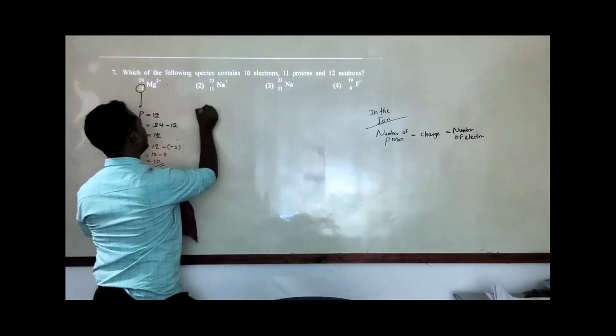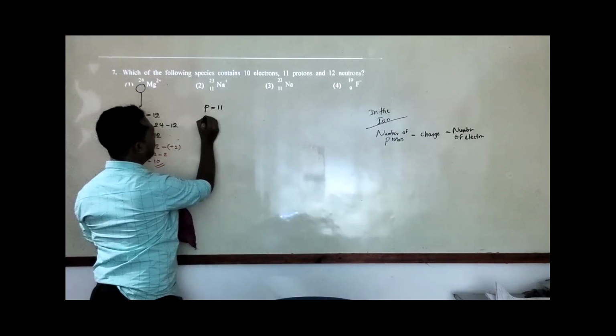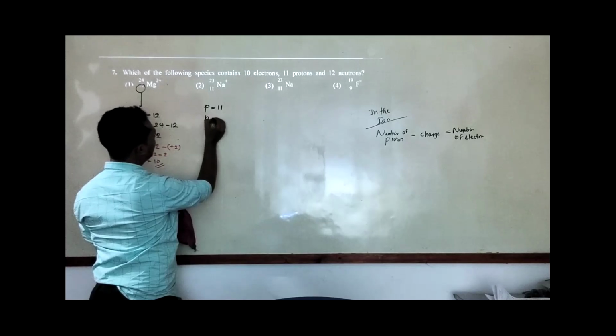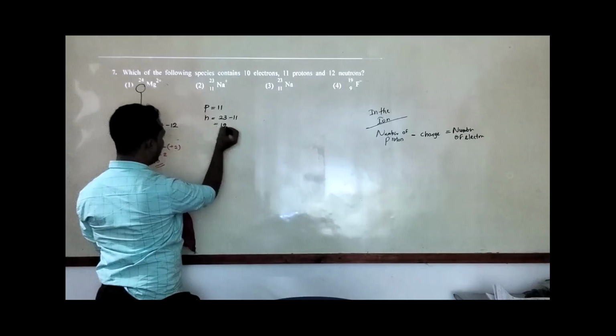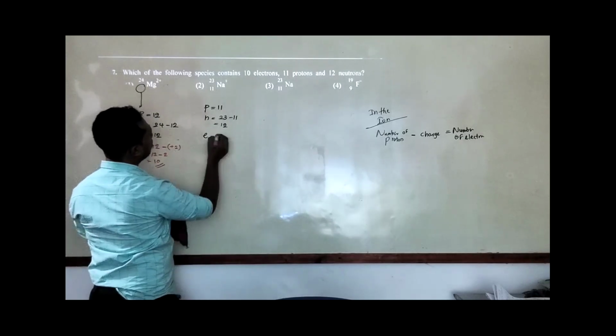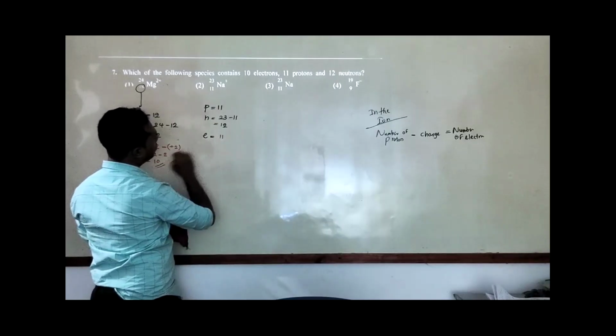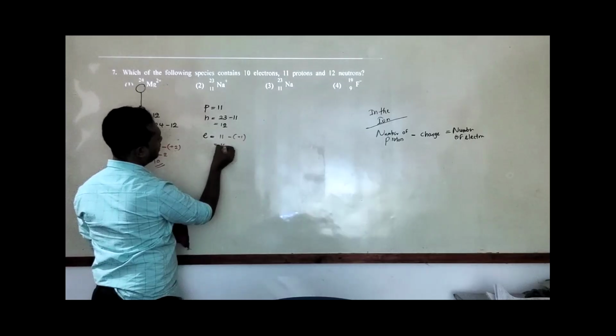Okay, here the number of protons is 11. So the number of neutrons is 23 minus 11, which gives 12. How can I find the number of electrons? I have 11 protons minus plus 1, so it gives 10.